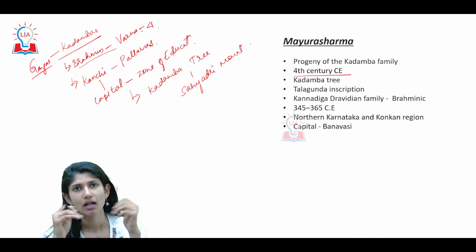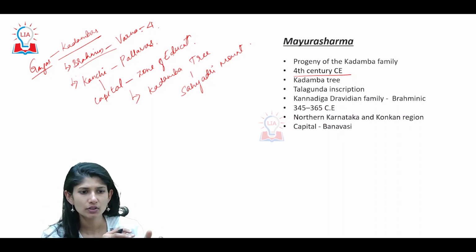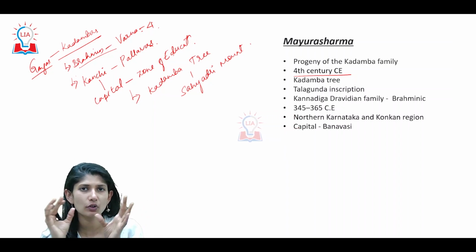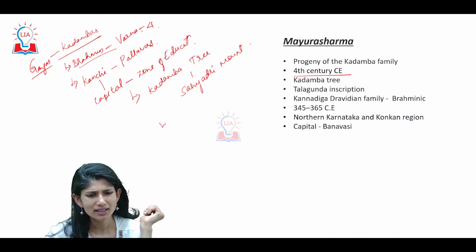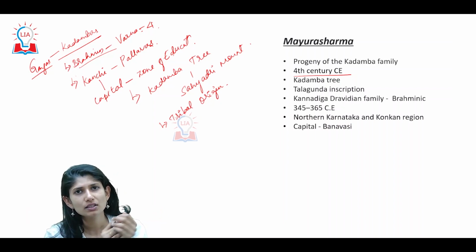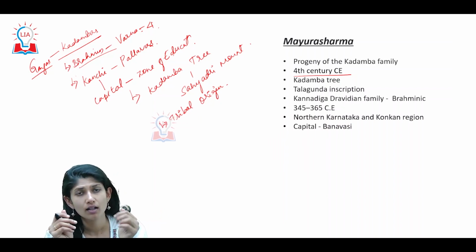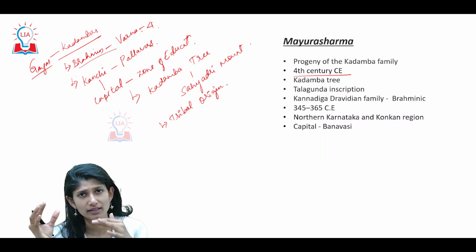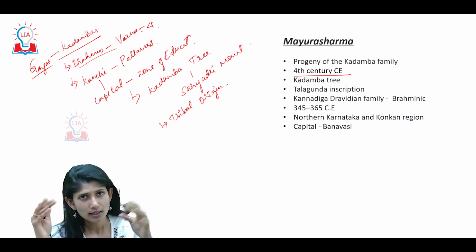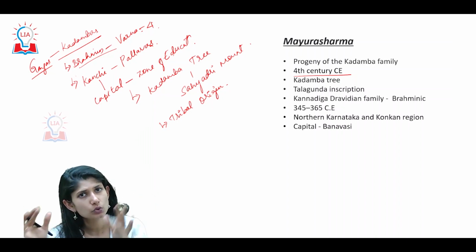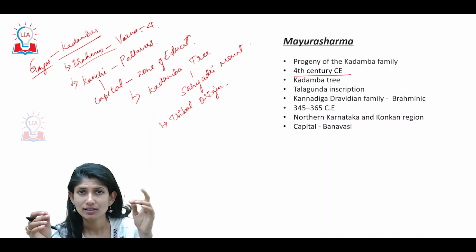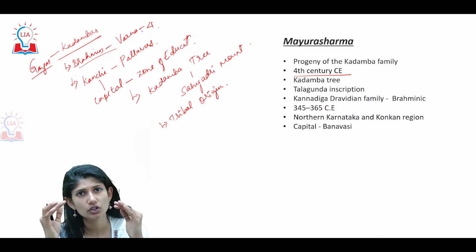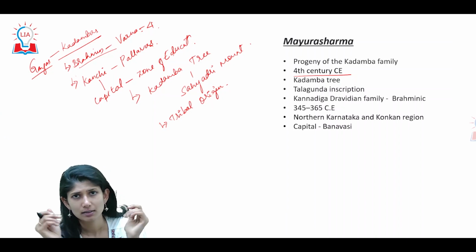This is one claim. Another claim states that no, they were not of Brahmin origin, but of tribal origin. Now, why are they claiming tribal origin? See, one other thing is that when Mayura Sharma went to wage war with the Pallavas, or bring them down, he took the help of the tribals. So a theory originates from there that he was also of tribal origin. So these are the theories associated with the origin, or the beginning, of the Kadambas.